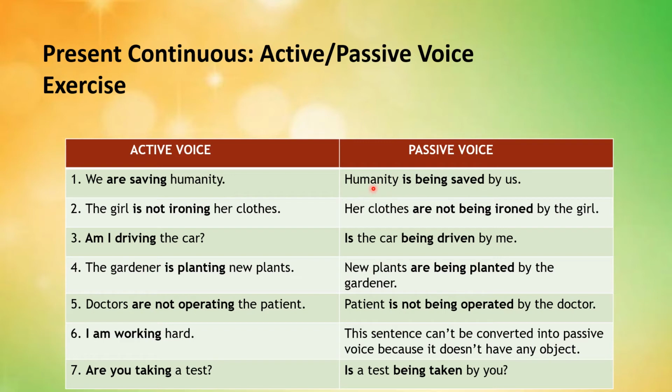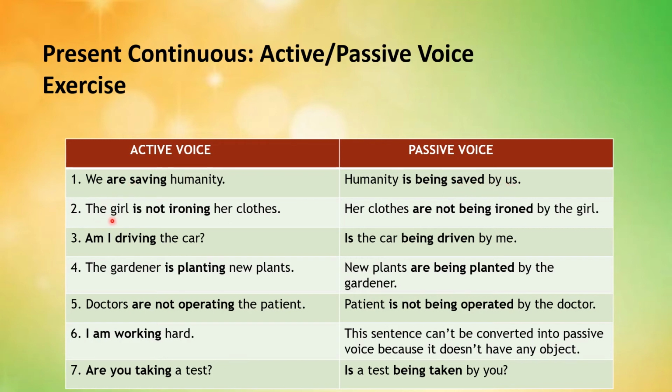Because humanity is the singular subject. You had are here as the auxiliary verb, but humanity is the singular subject. That is why you will use is with it. Humanity is being saved by us. So you added being with is and the third form of the verb. And you change the pronoun.